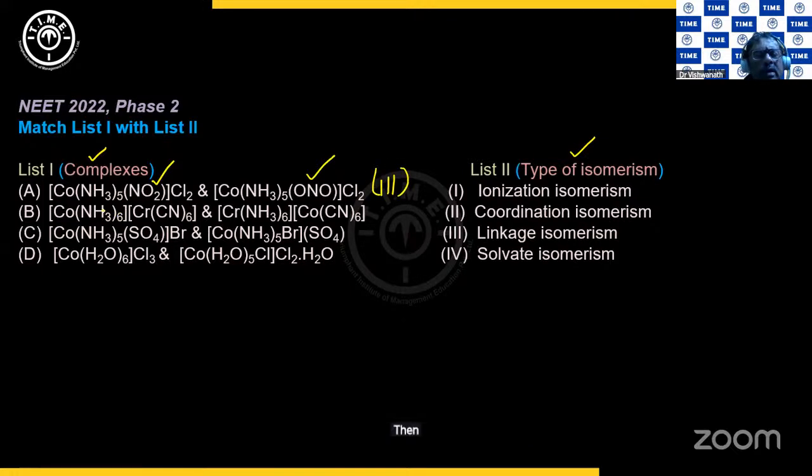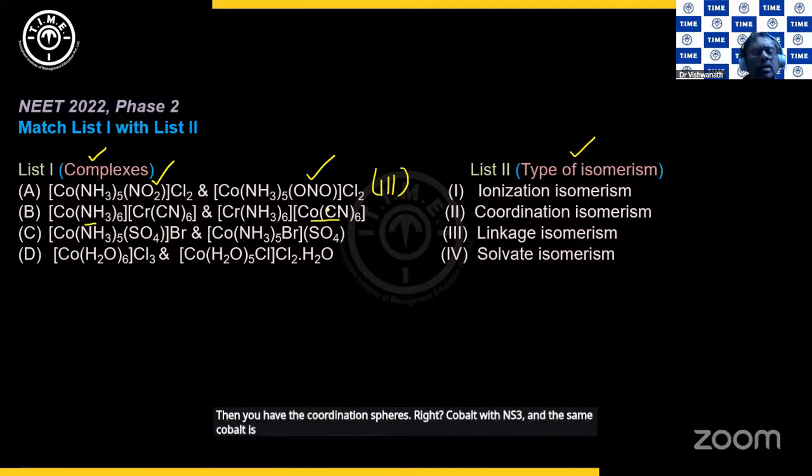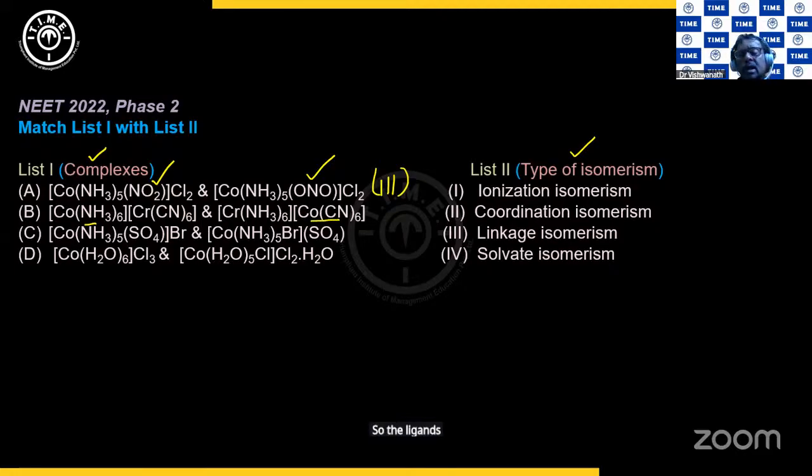Then you have the coordination spheres, right? Cobalt with NH3, and the same cobalt is now with CN. So the ligands have been exchanged between the central atoms. So it is coordination isomerism. So 2. Then what is this third one? A Br can go in, a sulfate can come out. That is what has happened here. So they are ionization isomers.